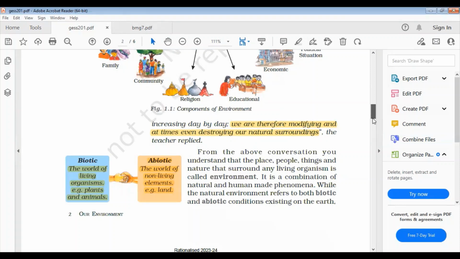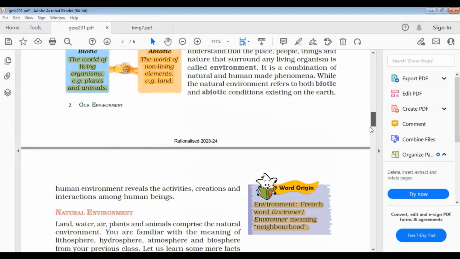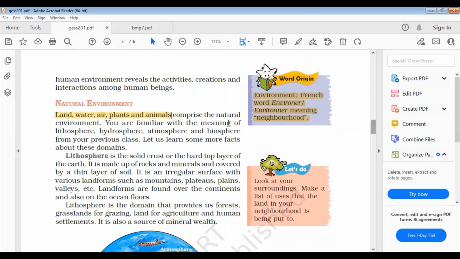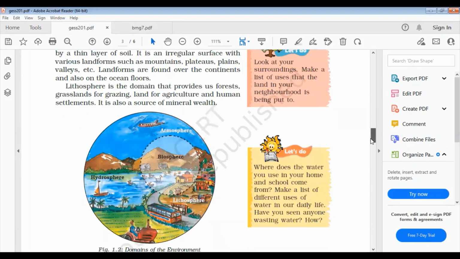Now move to the third page. Here you get the domains of environment. So what are the domains of environment? That is land, water, plants, animals. These are the natural environment, and we can divide them into four spheres or four domains. These domains are lithosphere, hydrosphere, atmosphere, and biosphere. In the diagram below, you will see the four domains of environment.